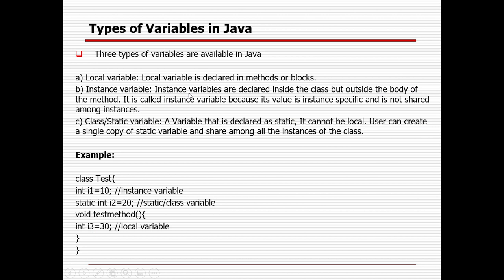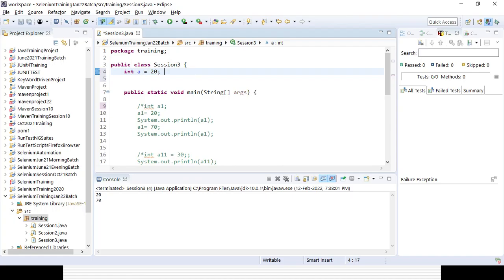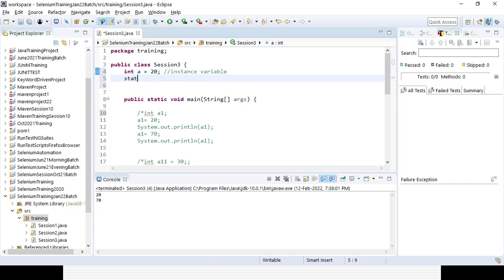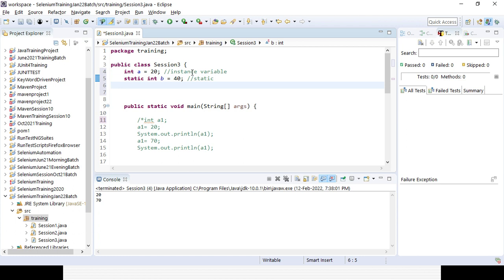Though there is no instance yet, unless I create an instance of the class, I cannot use that instance variable. Then I will be defining a variable called static int b equal to 40, which is called a static variable because I am defining it as static. And then I can create a method.